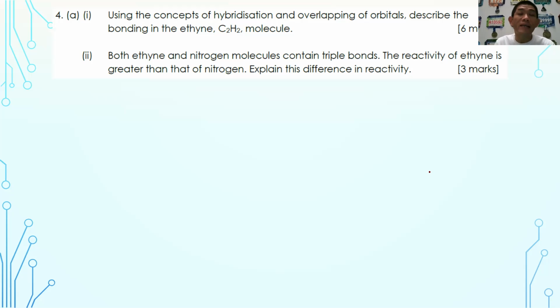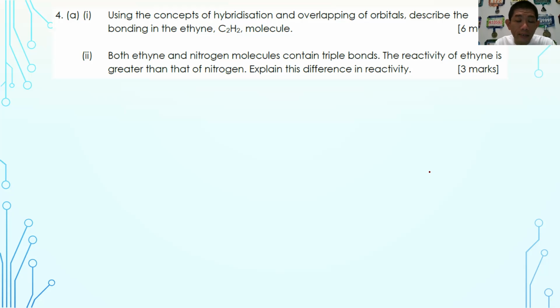That means you have to state carbon's ground state, excited state, hybridized state, draw the orbital overlapping diagram, label sigma bond, pi bond, state what type of hybridization, what the shape is, what the angle is, and name the shape. Once you are able to complete all that, don't worry, it is definitely more than 6 marks. Like I always tell you, do not predict where the marks are located. Just try your best to answer as fully as you can.